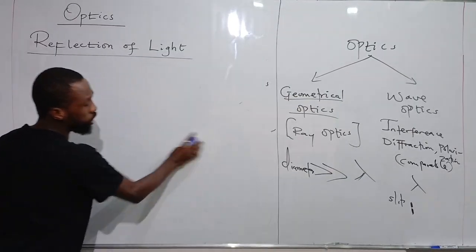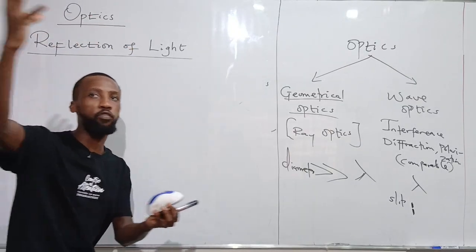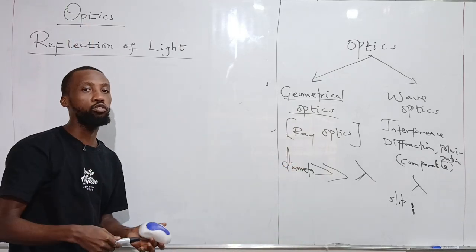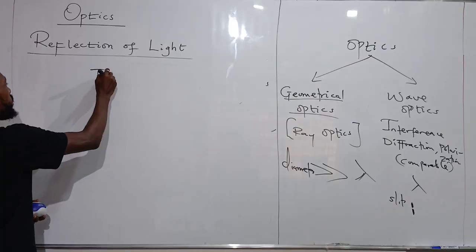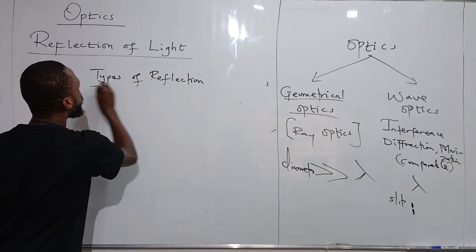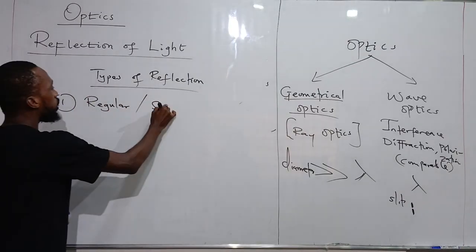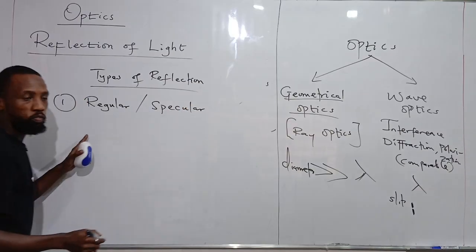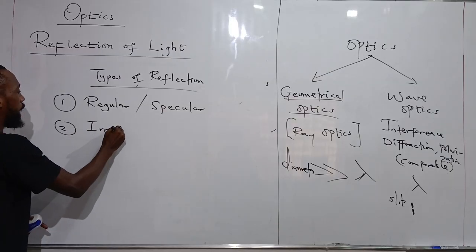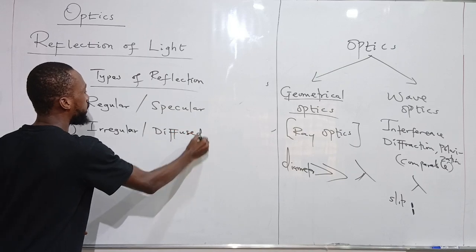We understand that reflection is the ability of light to bounce back after being incident on a surface. Light is traveling from air, then it hits this surface and bounces back into air. That property is what we call reflection. There are two types of reflection of light. Reflection can be regular or specular, and reflection can be irregular or diffused.